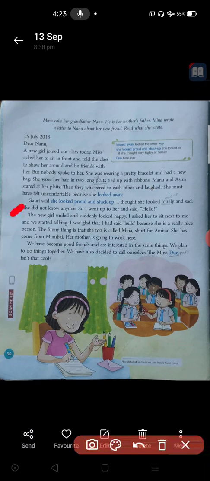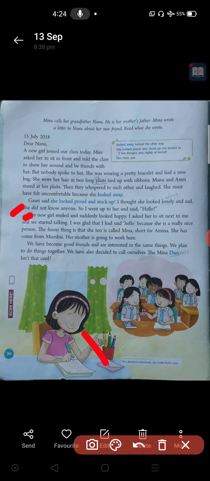So I went up to her and said hello. It means she does not know anybody here, so I went to her place and said hello. At least she is not talking with anybody, because she is the new girl for this classroom. So I can go and talk, I thought. And Meena went to her and said hello.